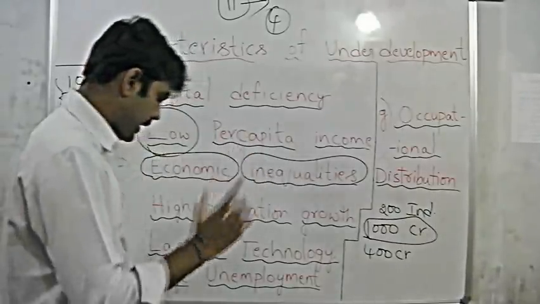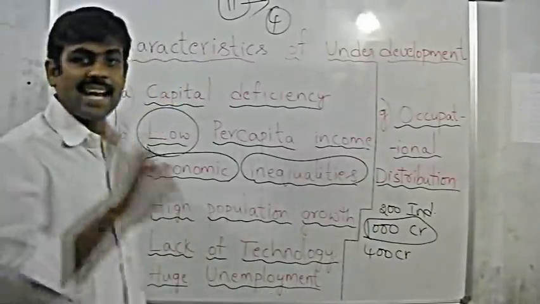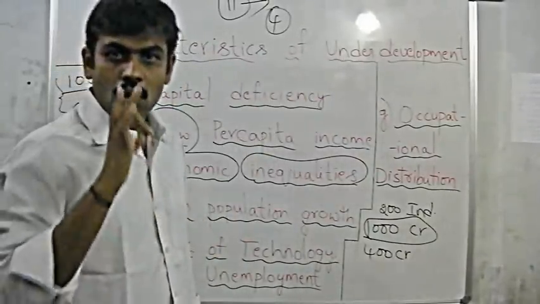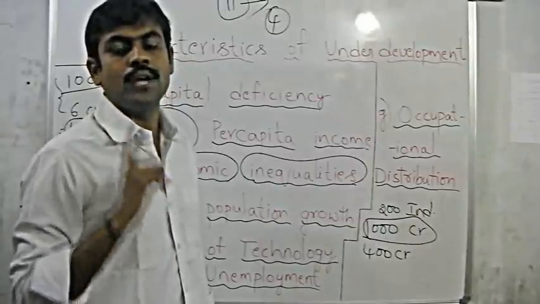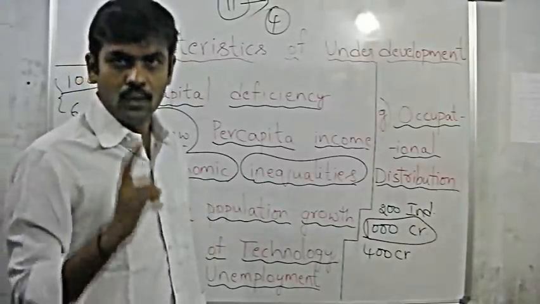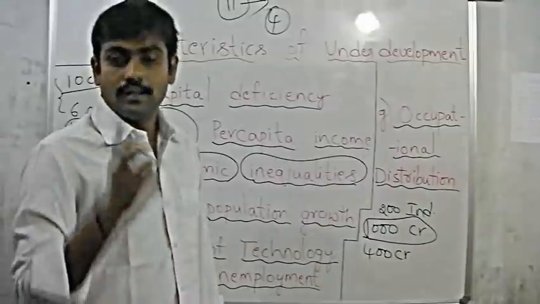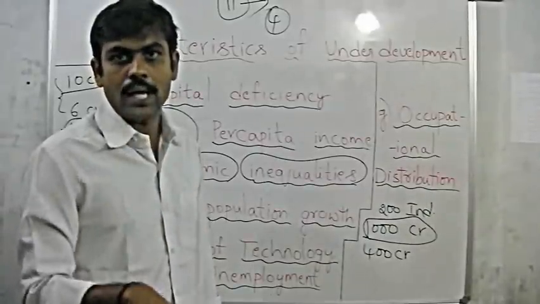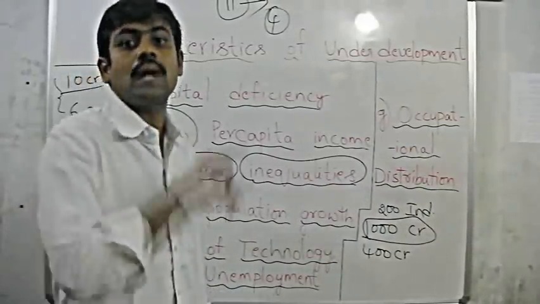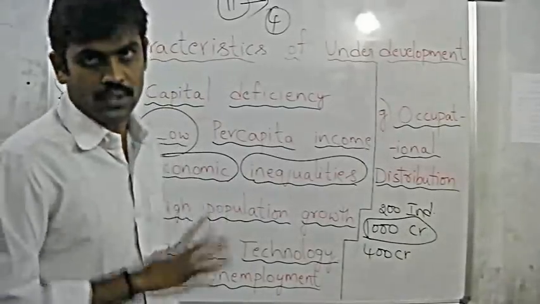So definitely huge unemployment is a characteristic of underdevelopment. So the government should take care of arranging good opportunities of employment to the people who have the caliber to work. Definitely that is going to help not only the people through their wages or salaries, but also the government through increased production.